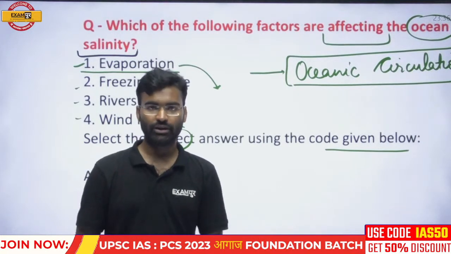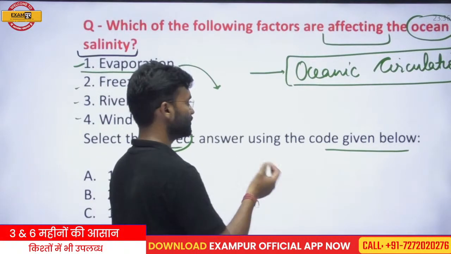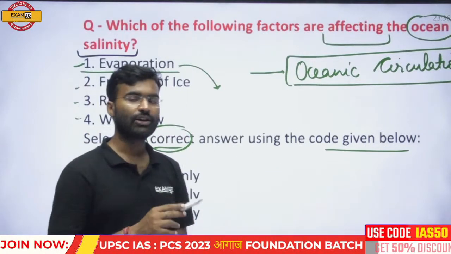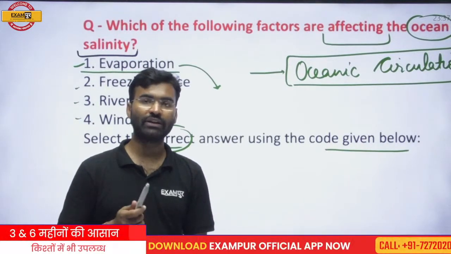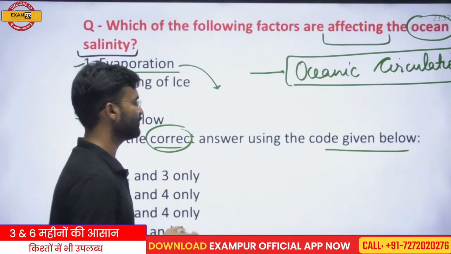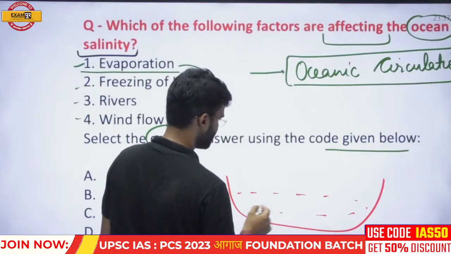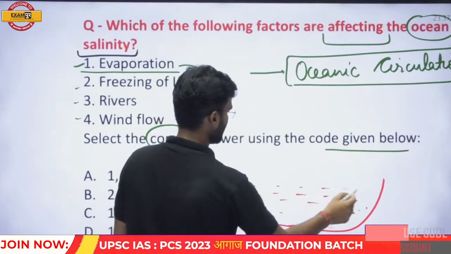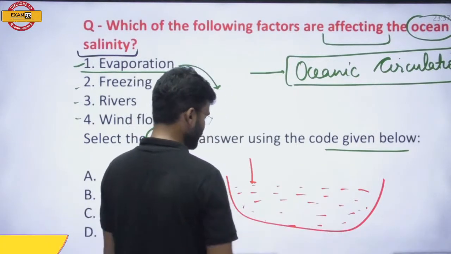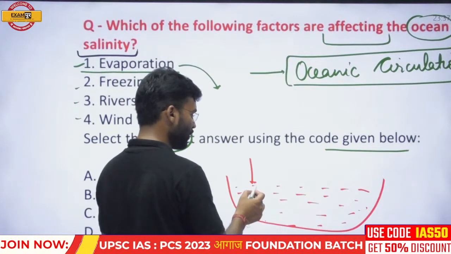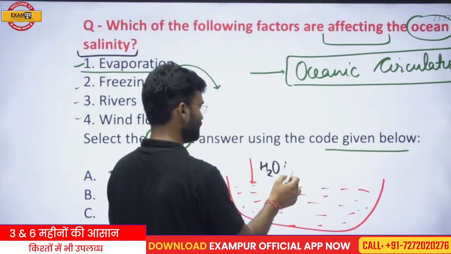So what is evaporation? Evaporation is the phenomenon in which, due to solar radiation or solar heat, water converts into water vapor and moves upward with the air. Suppose this is a water body and evaporation is taking place here, that means the water of this region is converting into water vapor, and this vapor is moving upward.